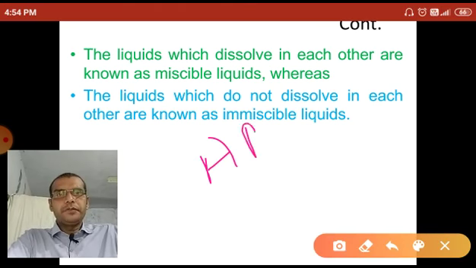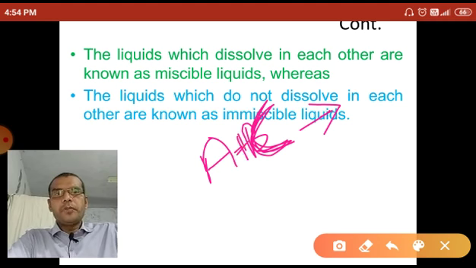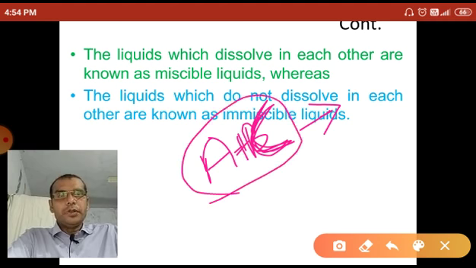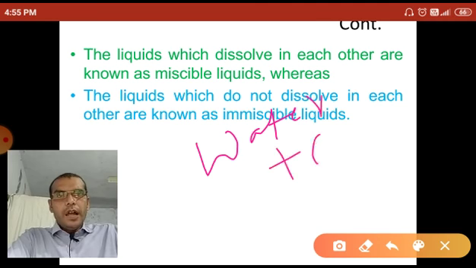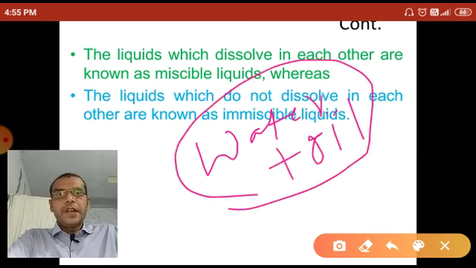Suppose A and C are two liquids and when mixed, A and C do not completely dissolve in each other. Those liquids are called immiscible liquids. Suppose when water is mixed with oil, water never dissolves in the oil, and those two liquids are called immiscible liquids.